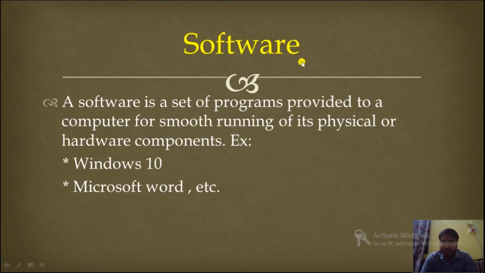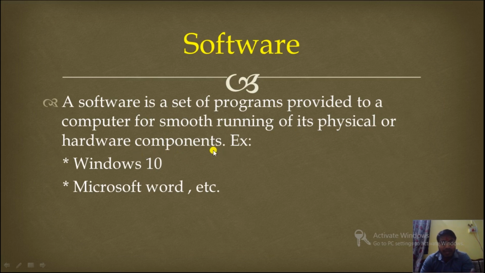Now software. What is software? A software is a set of programs, or a collection of programs, or a group of programs, provided to a computer for smooth running of its physical components, that means the things which we can touch, like keyboard, mouse, CPU, monitor. These are physical devices or hardware components. So software is a set of programs provided to a computer for smooth running of its hardware components.